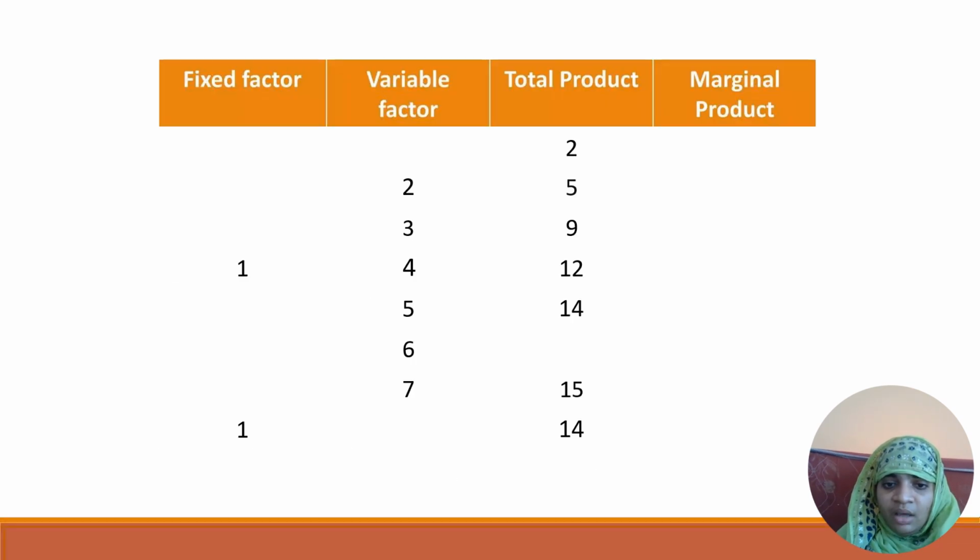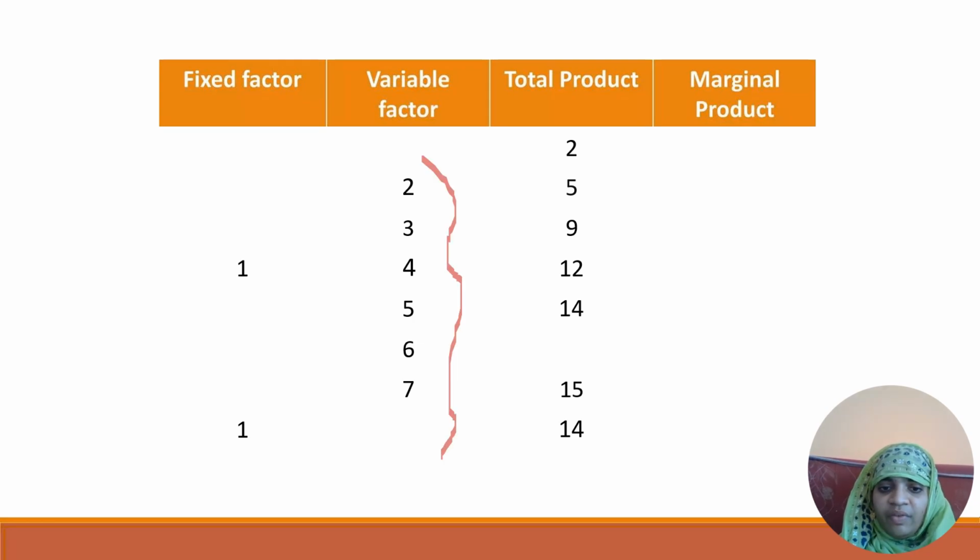The next slide is coming. As you can see, the fixed factor is land, which remains the same for all. Can you see the variable factors here? The numbers of labors are 1, 2, 3 and 4.